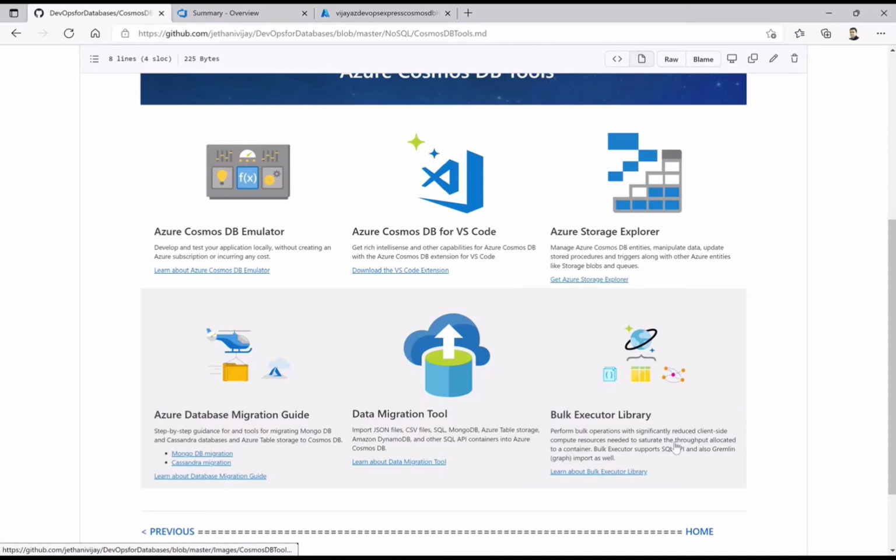Again, this bulk executor library applies to the data states, like how you want these APIs to interact, or which specific APIs are available for the bulk import work you want to do. These tools basically give you the actual know-how of what is going on inside, without thinking much about what you do on your local machine, right? These are the cloud-based tools available out of the box for you to work on Cosmos DB as a database. So again, I will pause here for a while until you go through each of them.